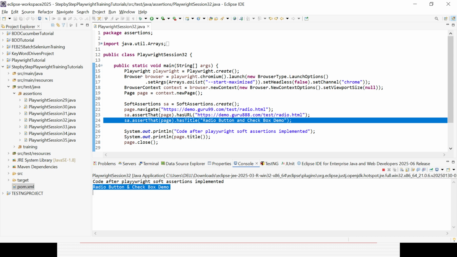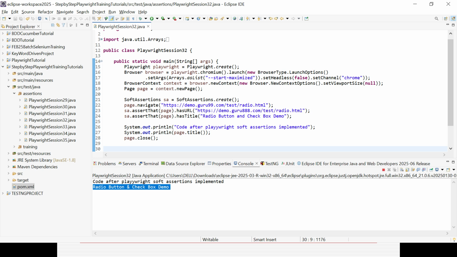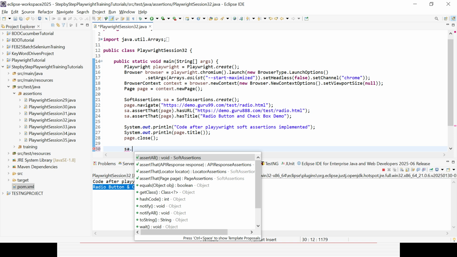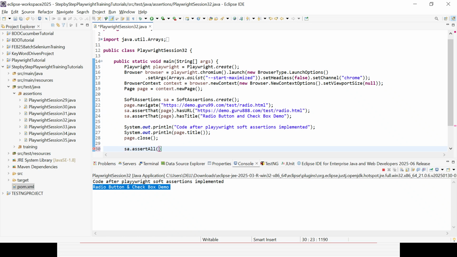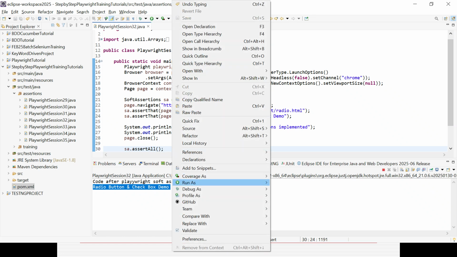So if you want to get all the errors, you need to call that object at the end of all the code in the particular method or program, then the assertAll method. It comes from the soft assertion interface in Playwright. Now let's try to run it.